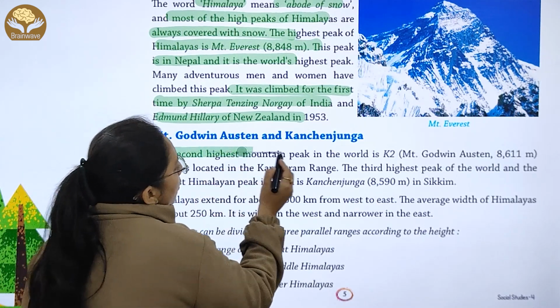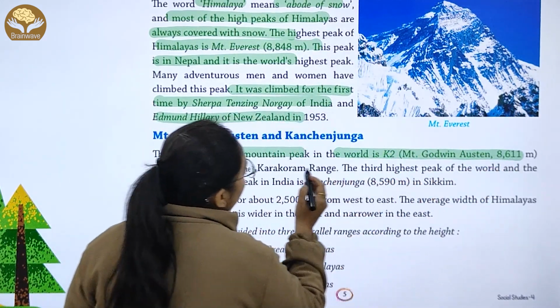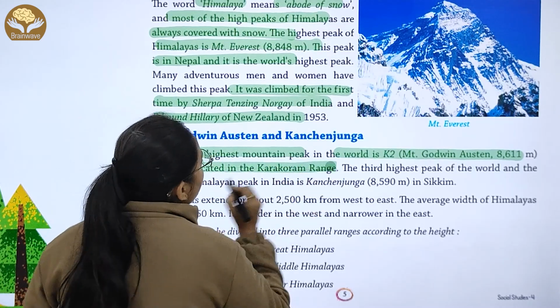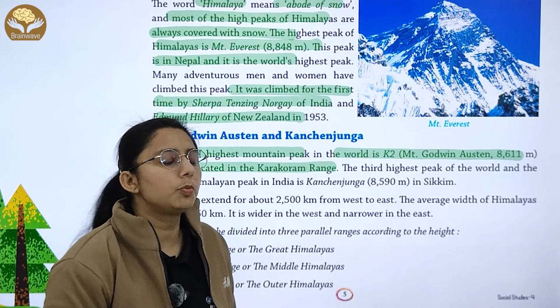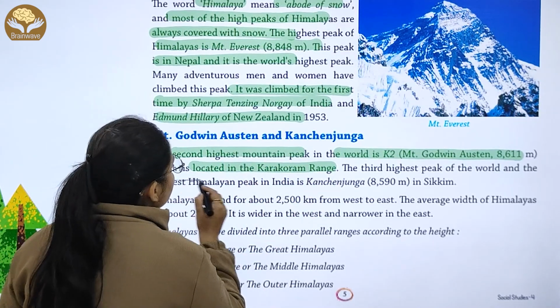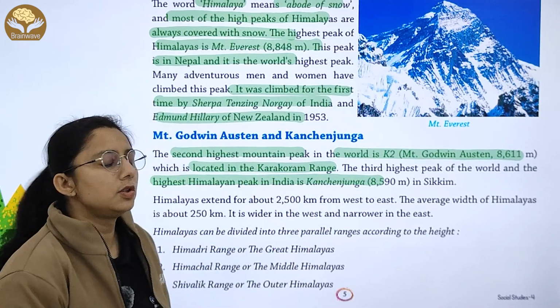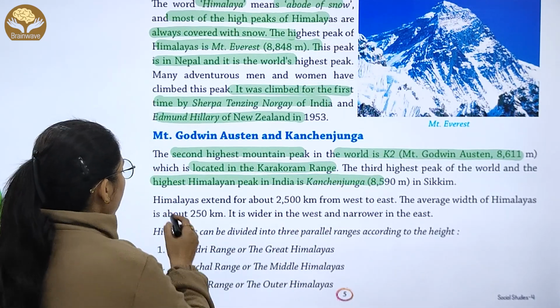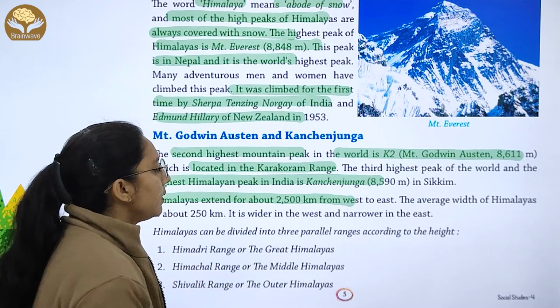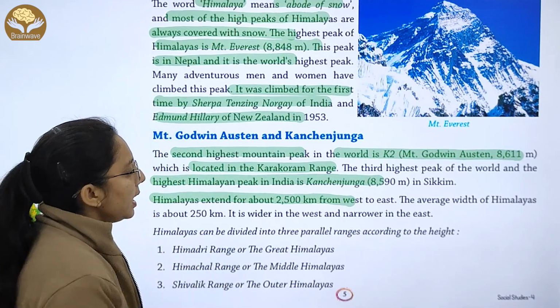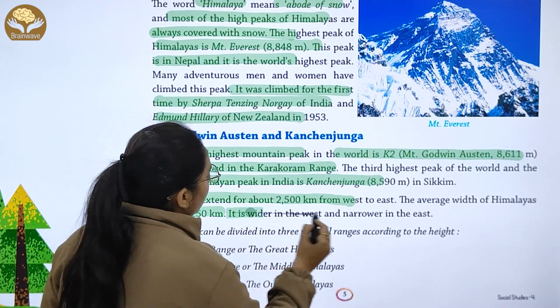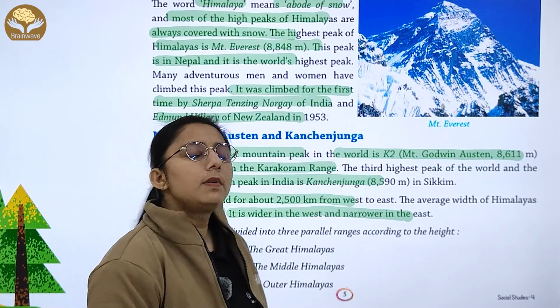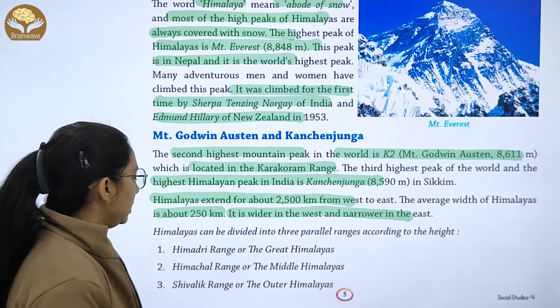The second highest mountain peak in the world is K2, that is Mount Godwin Austen, located in the Karakoram region. And the third highest peak of the world and the highest Himalayan peak in India is Kanchenjunga in Sikkim. Then the Himalaya extends for about 2500 km from west to east, and the average width of the Himalaya is about 250 km. It is wider in the west and narrower in the east.